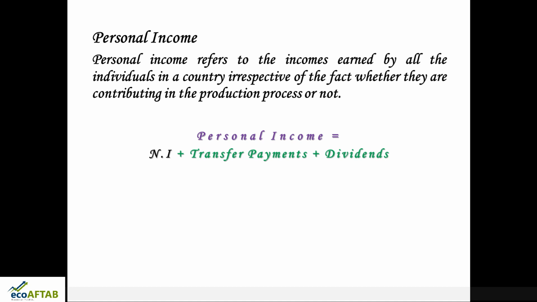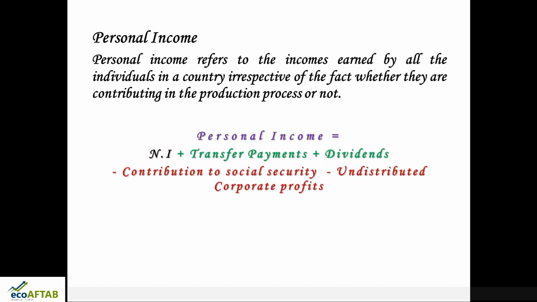Similarly, sometimes what happens, we contribute something in the production process, but we don't get the income. What should be removed from this? You remove the contribution made to the social security. So whenever you remove the contribution that is made to the social security, such as provident fund, and the new pension scheme that is going on now, sometimes companies need to give the profit, but they don't give it, they don't distribute it. So all these things need to be deducted.